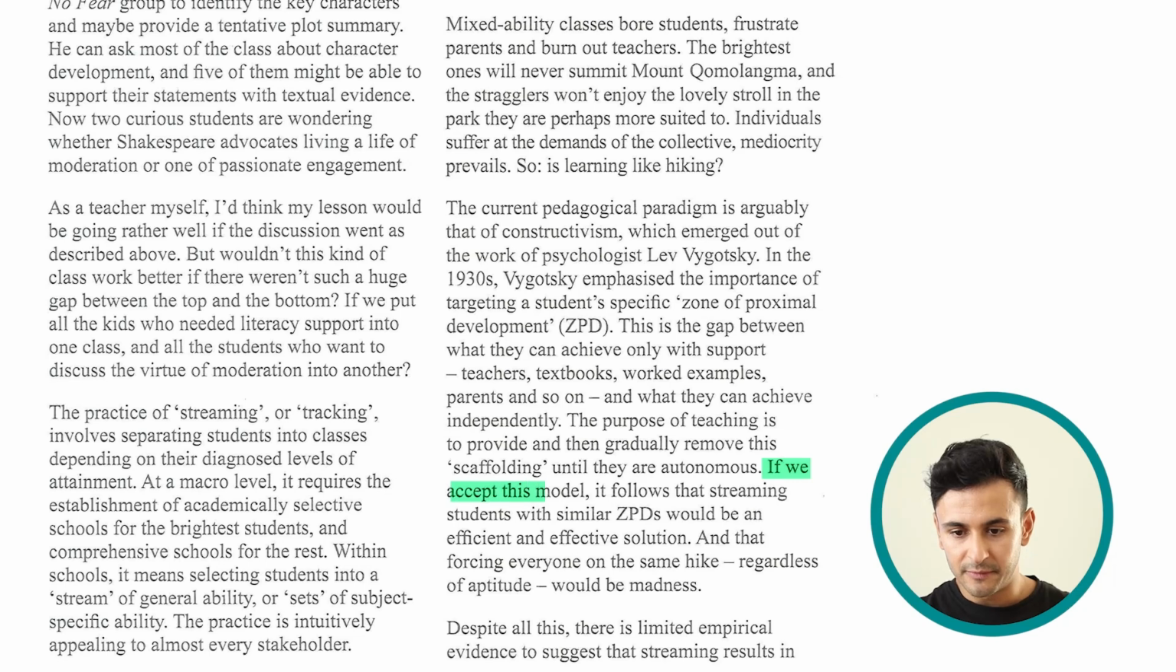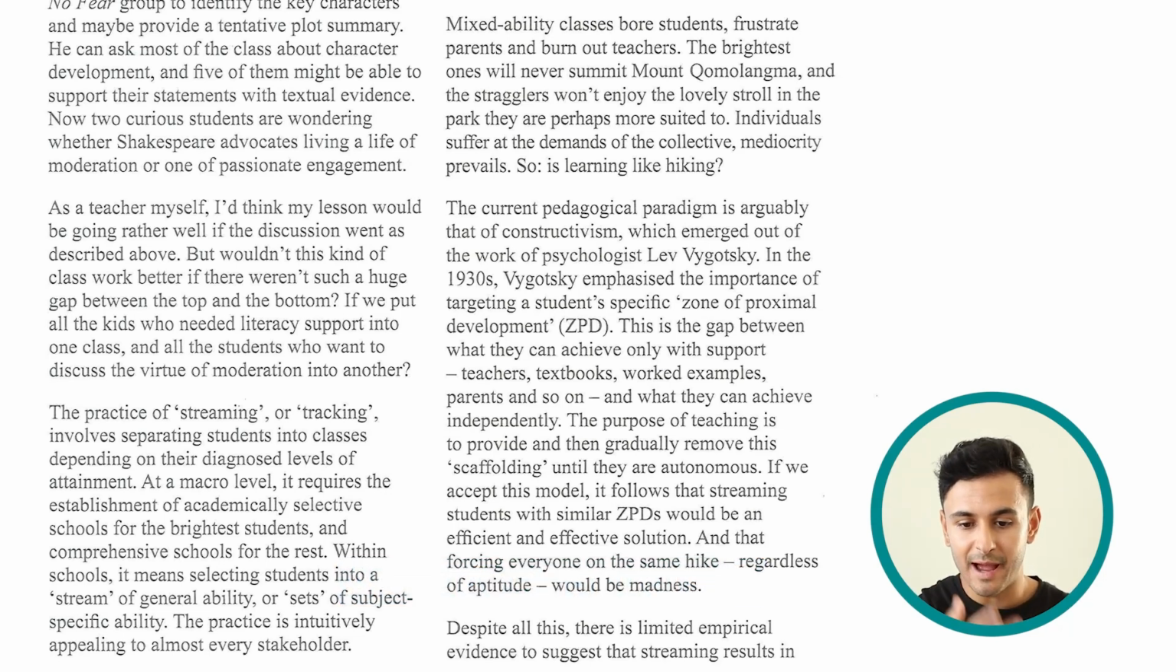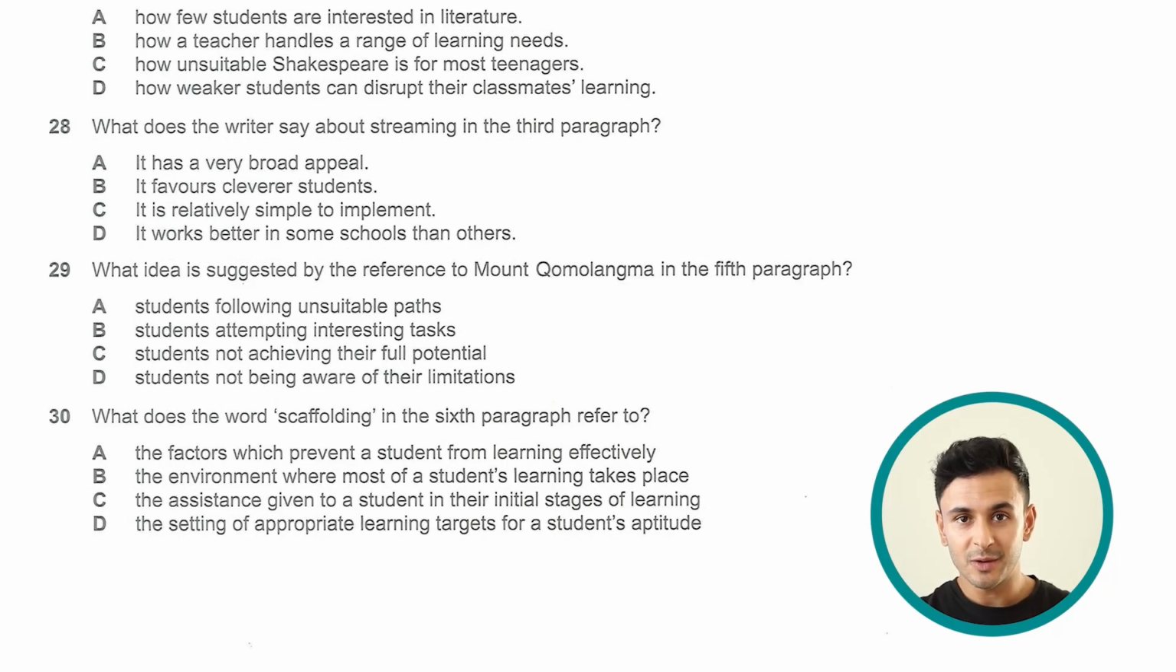If we accept this model, it follows that streaming students with similar ZPDs would be an efficient and effective solution, and that forcing everyone on the same hike regardless of aptitude would be madness. And aptitude here is your natural skill, your natural ability. So regardless of whether you are smart, average, or not a smart person, it would be madness, like crazy.